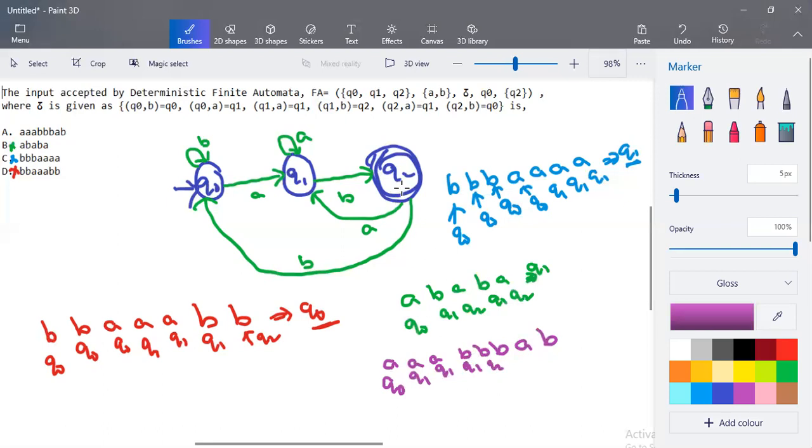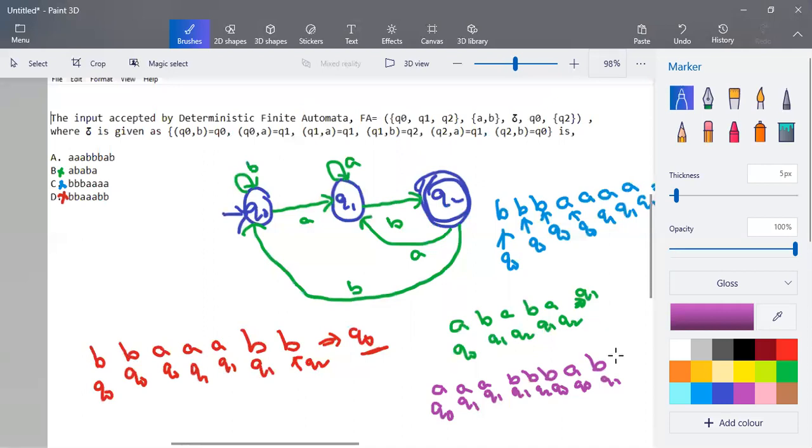And Q2 when the input is B, it goes to Q0. Q0 when the input is B, it is a self-loop condition, so it stays in Q0 itself. And Q0 when the input is A, it goes to Q1. And Q1 when the input is B, it goes to Q2.